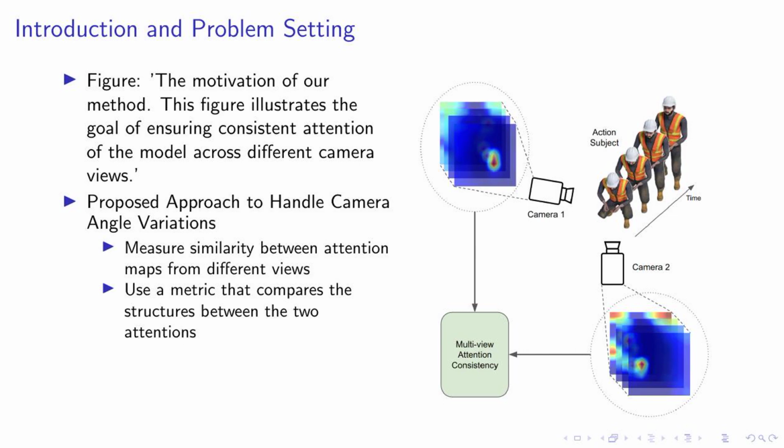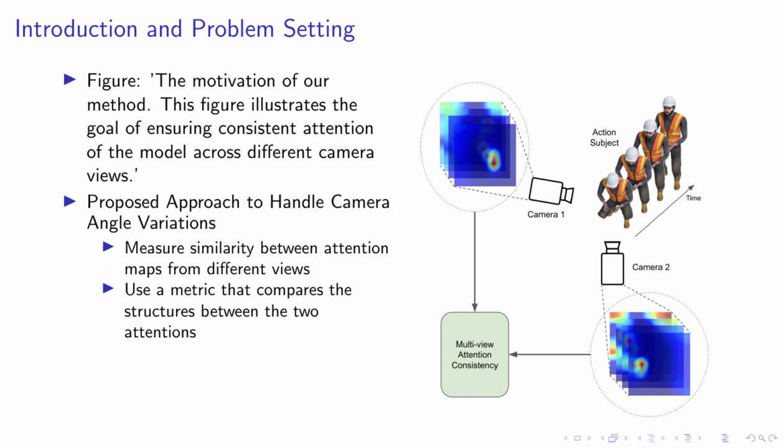Moving on, let's delve into the crux of our proposed method. As you can see in the figure on the right, our primary motivation is to ensure consistent attention of the model across different camera views. This is crucial in handling variations in camera angles, a common challenge in video analysis. Our approach to this problem is twofold. Firstly, we aim to measure the similarity between attention maps generated from different views. This allows us to understand how the model's focus changes with the camera angle. Secondly, we use a unique metric that compares the structures of these two attention maps. This comparison helps us quantify the consistency of the model's attention across different views.